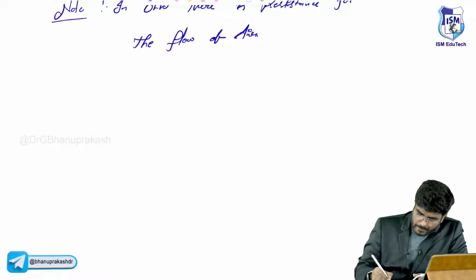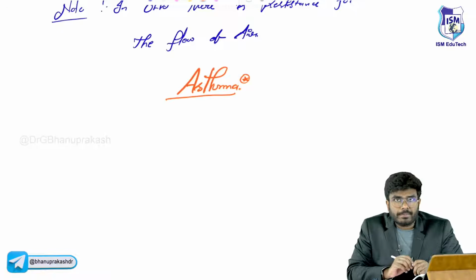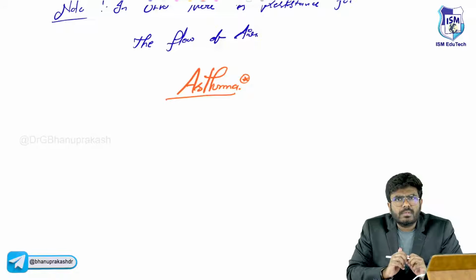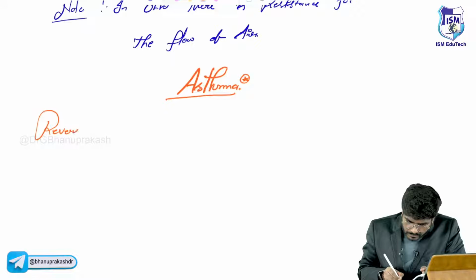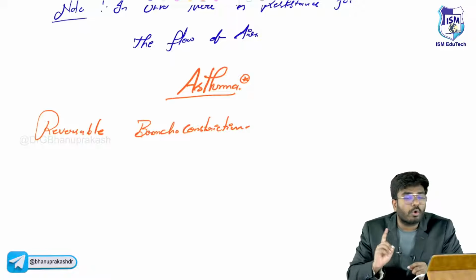Asthma. Asthma is an obstructive lung disease. In asthma, what happens? There is bronchoconstriction. Reversible or irreversible? There is reversible bronchoconstriction, and I will explain why.